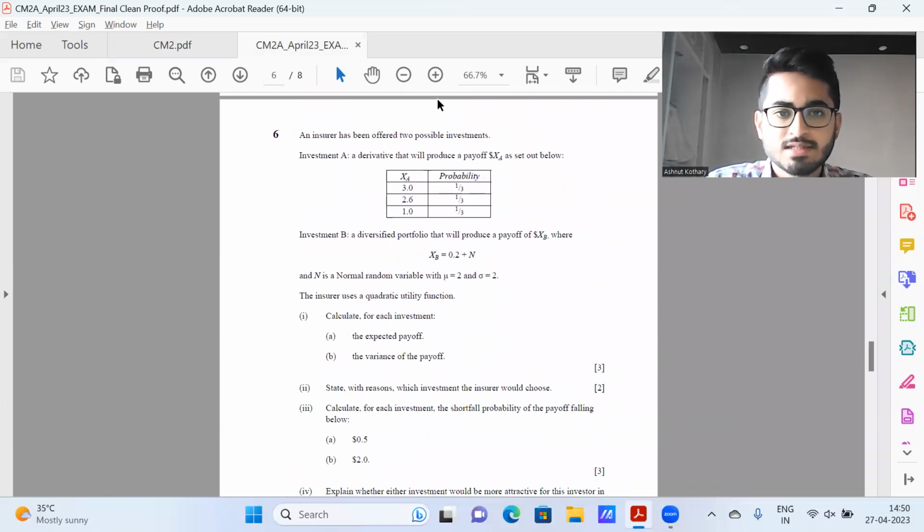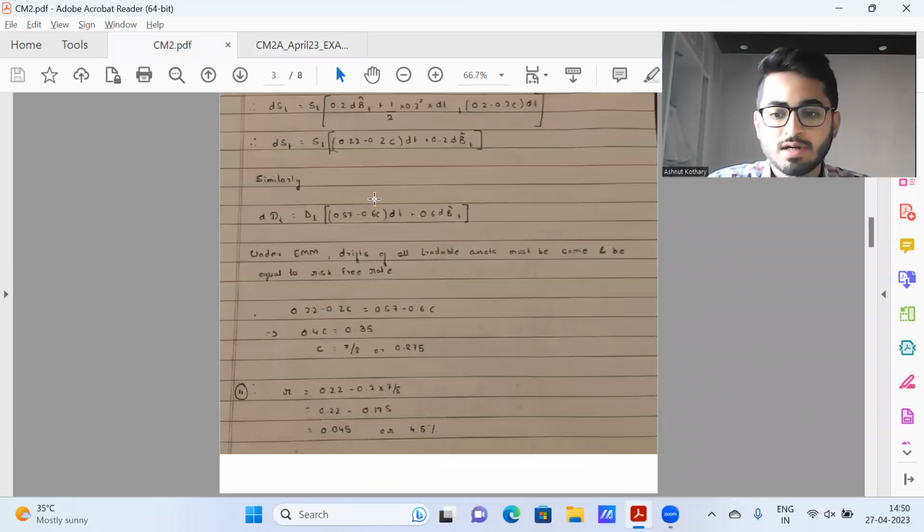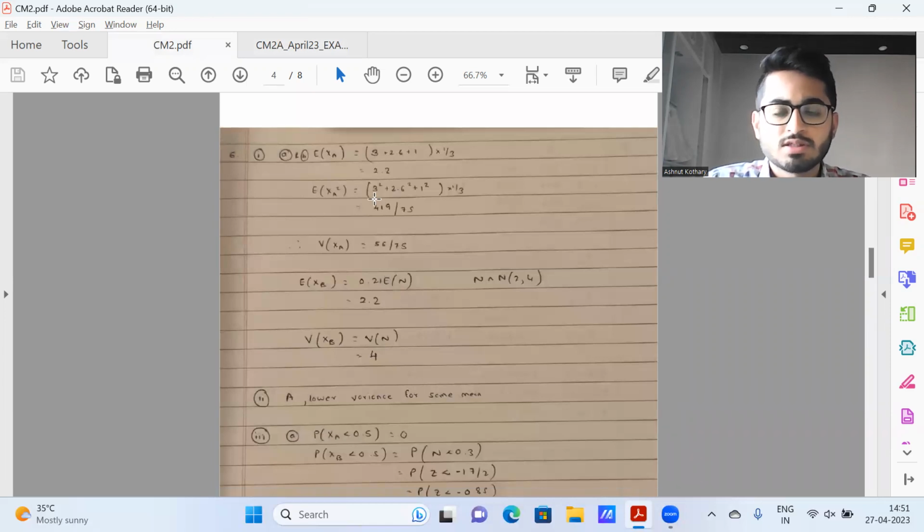Next, question number 6. This was on the easier part, so let's quickly glance at the solution. For asset A we have mean 2.2 and variance 56 by 75. Then for asset B, it's mean 2.2, variance is 4. We will be preferring A because both of them have the same mean, but asset A has a lower variance.